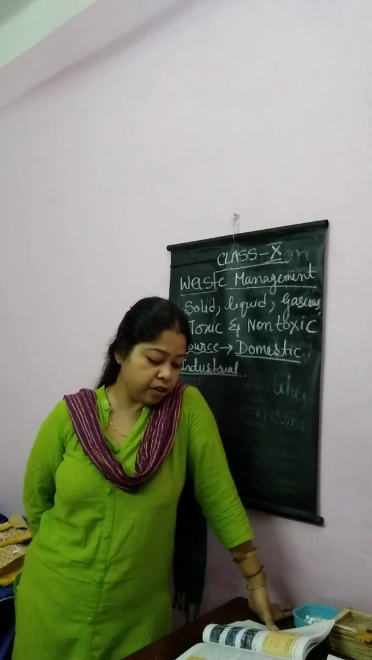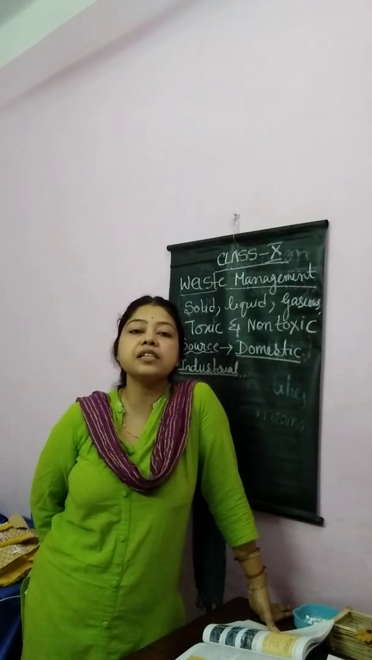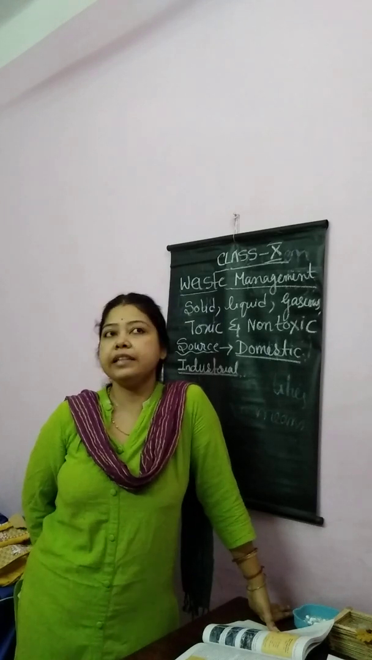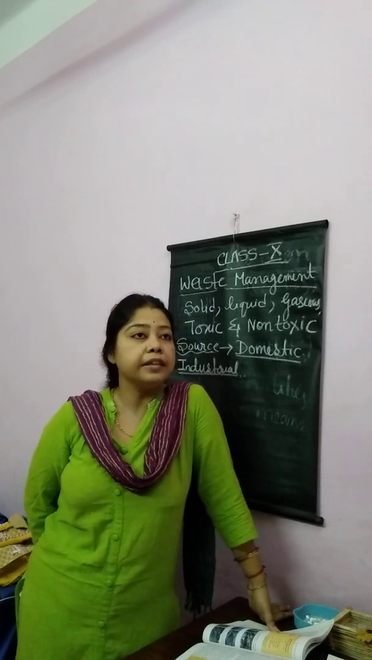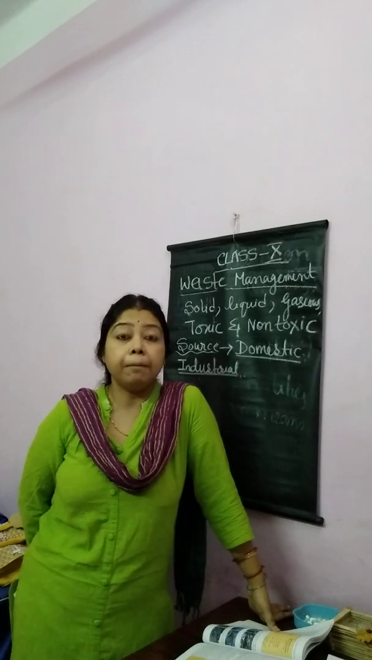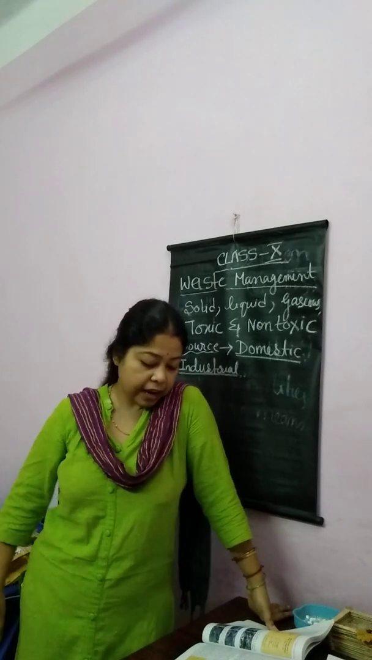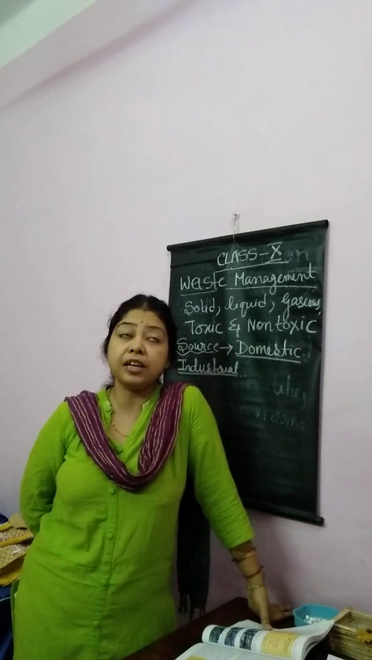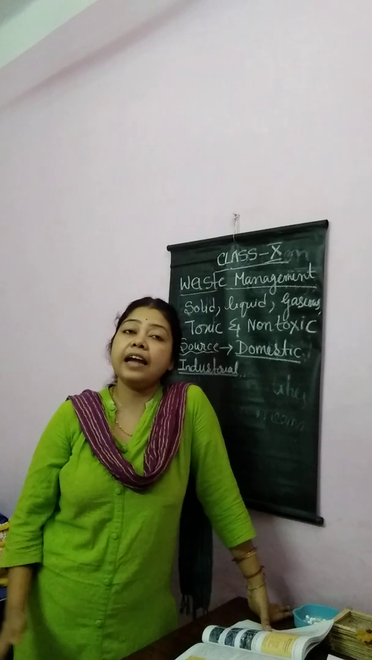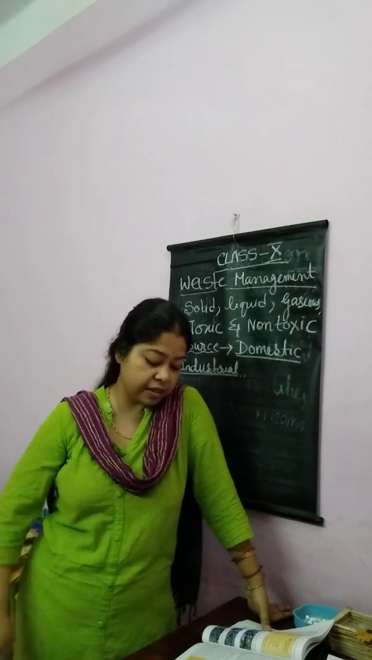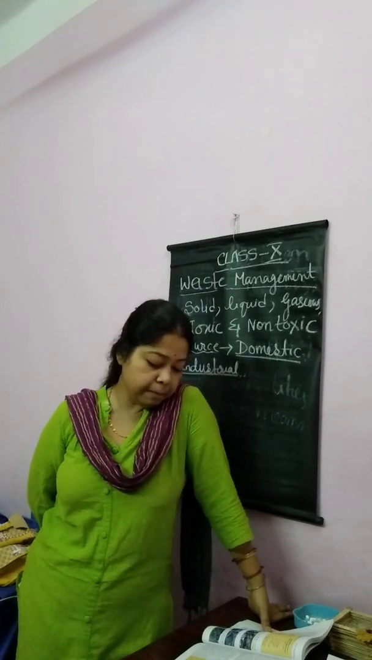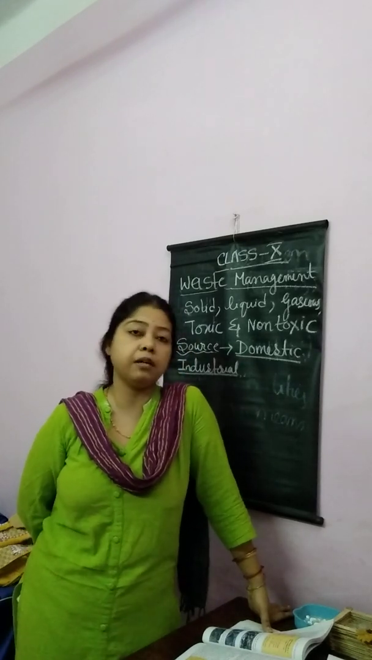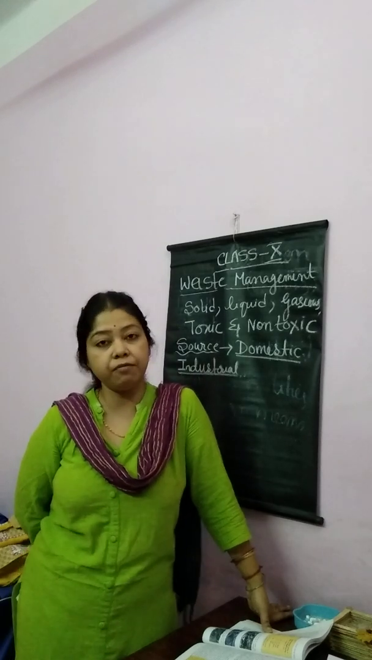Then radioactive waste. Radioactive waste is the waste that is generated from nuclear power stations. They are very harmful. They have radioactive effects on us, and if not properly treated, it must be kept away from the locality, and it may cause serious damage. Examples are from nuclear plants: uranium, plutonium, thorium. All these are radioactive waste.